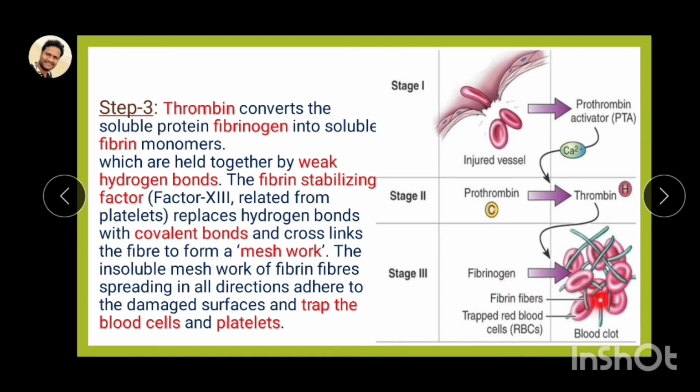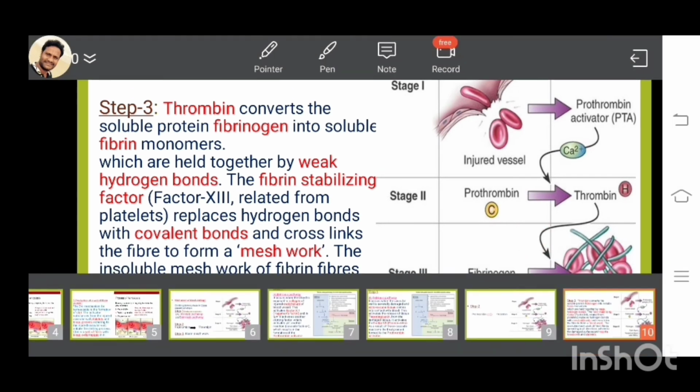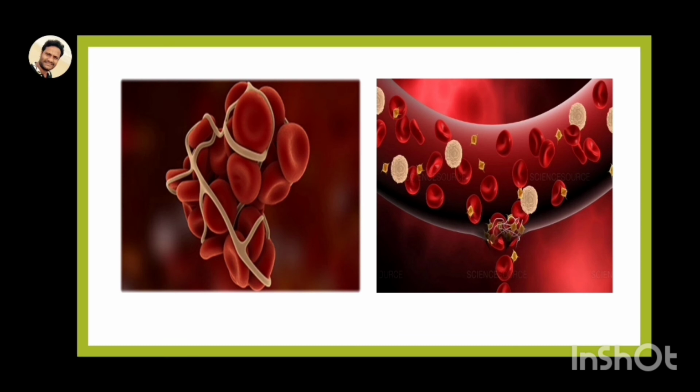Here you can see the insoluble fibrin meshwork is formed. Red blood cells and white blood cells are completely stuck within the meshwork. This is the diagrammatic representation: the insoluble fibrin meshwork is formed, RBCs are stuck within it, and the bleeding stops completely.